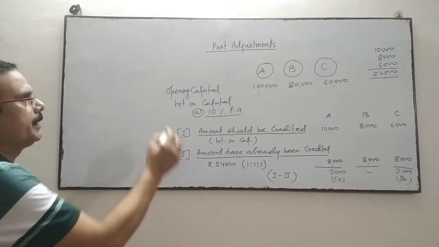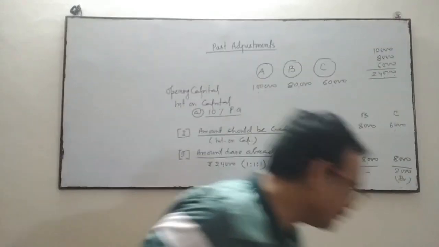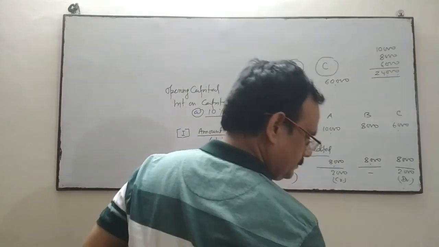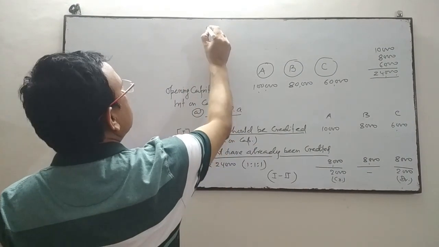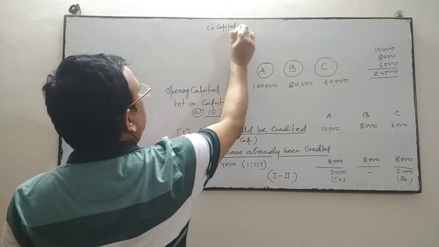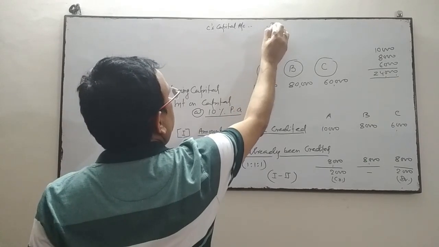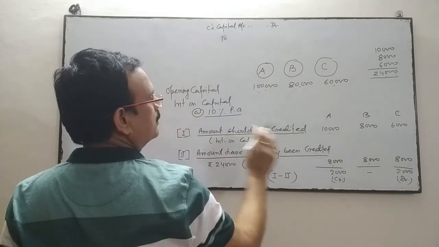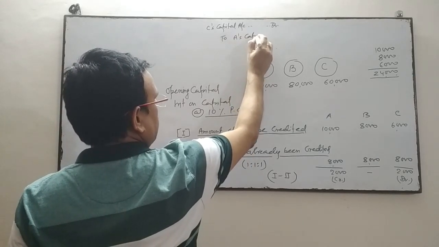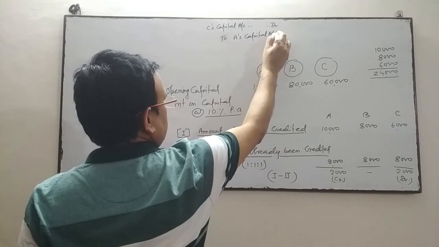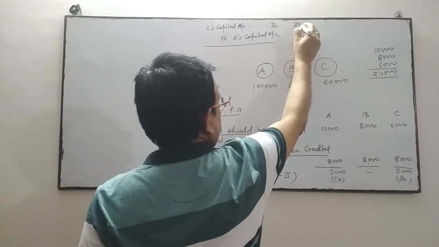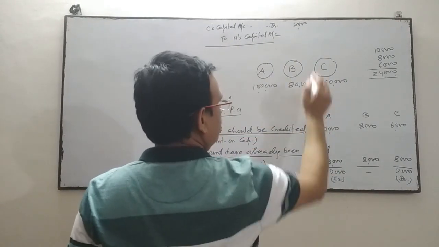Now the accounting treatment will be: C's capital account debit to A's capital account. C's capital account will be debited by 2,000 and A's capital account will be credited by 2,000.